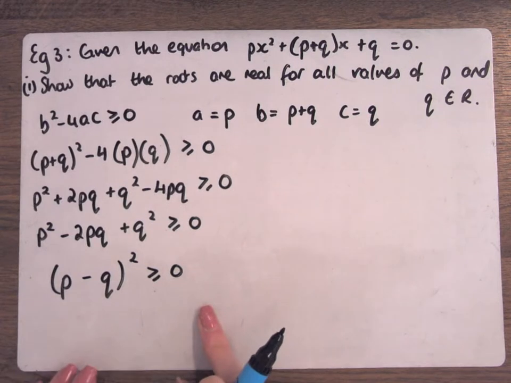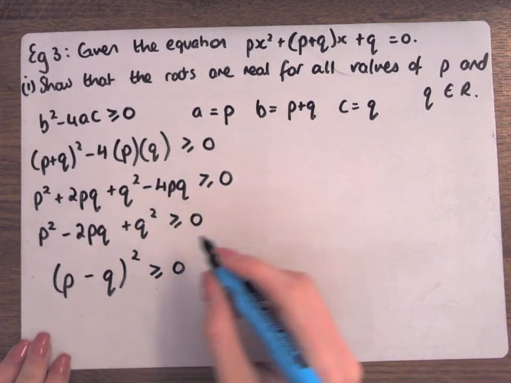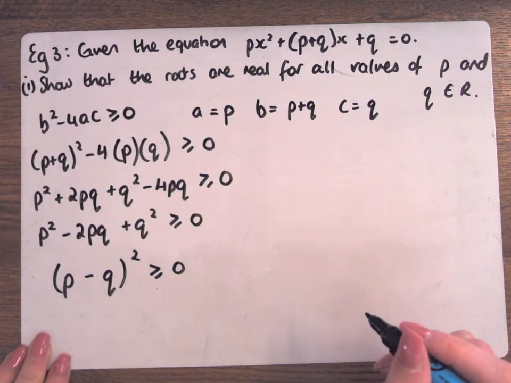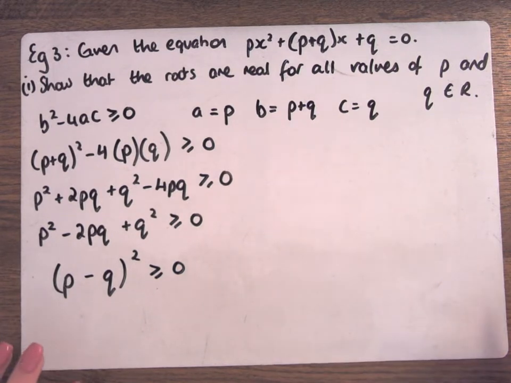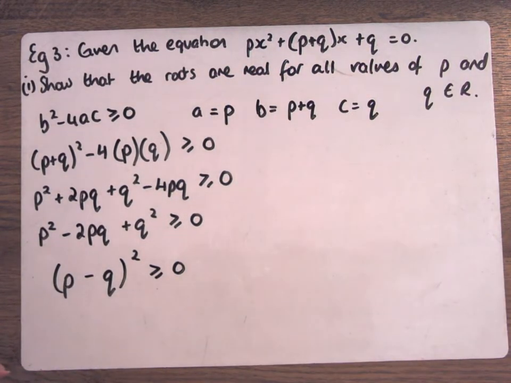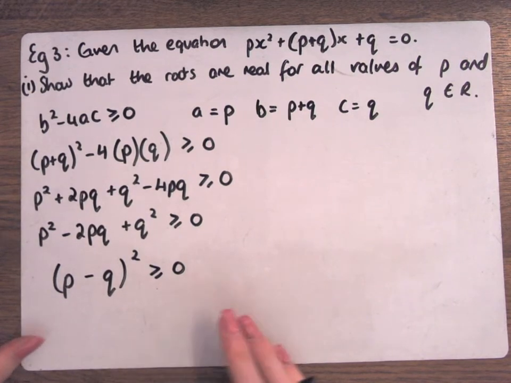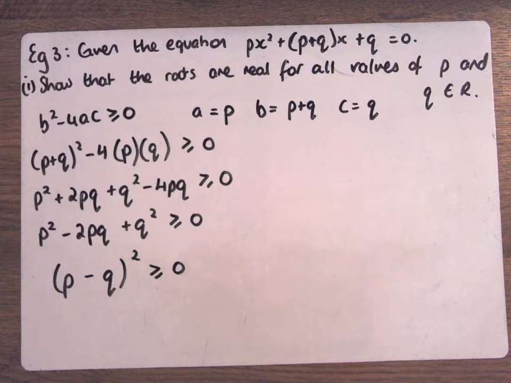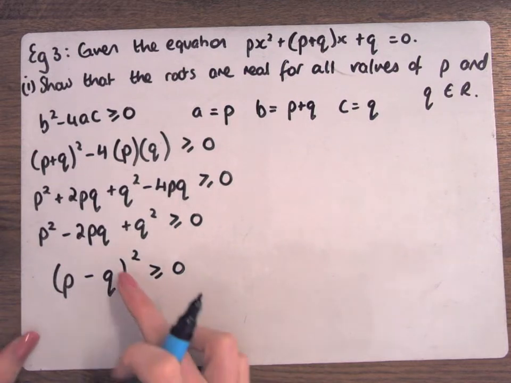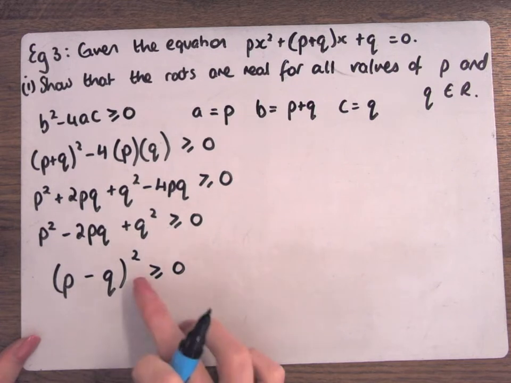Okay? So what you can say is, which is just 0. My reasoning, so I'm trying to show that they're real. If they're real, this has to be greater than or equal to 0. Greater than or equal to 0 means it needs to be 0 or a plus. Okay? This is definitely greater than or equal to 0 because it has a square on it.